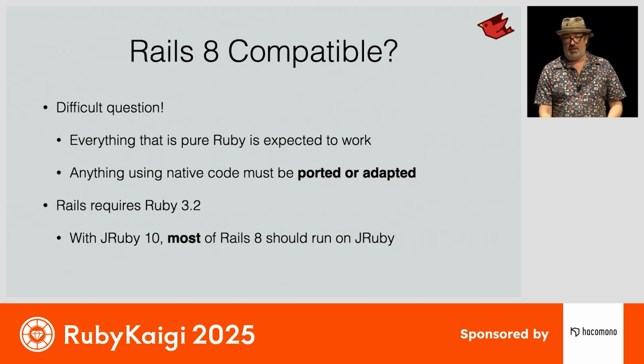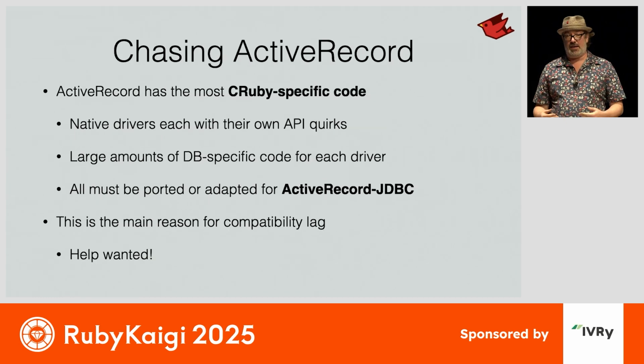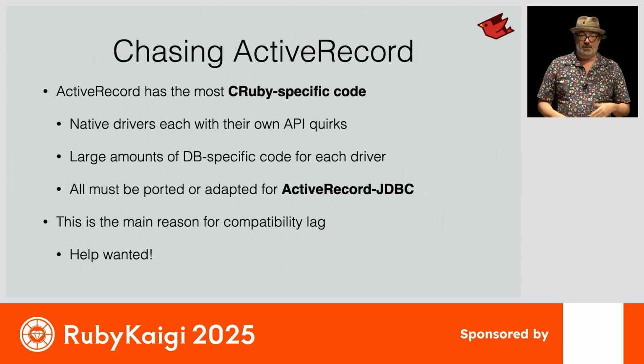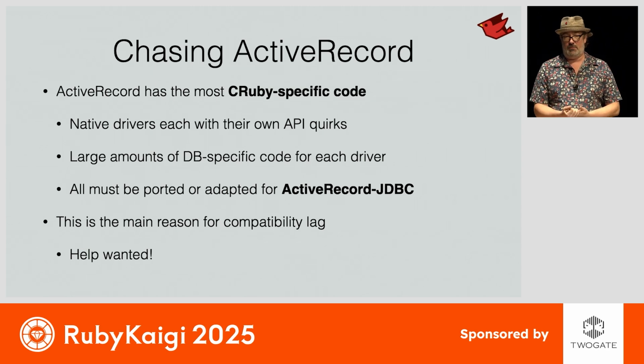Now I say that most things work, because then we have something like Active Record. Almost all of the work we have to do to be compatible with Rails is updating our version of Active Record. There's a lot of special code specific to all the database adapters. There are database-specific things that we need to translate over to the Java Database API. This is where most of the lag comes from.